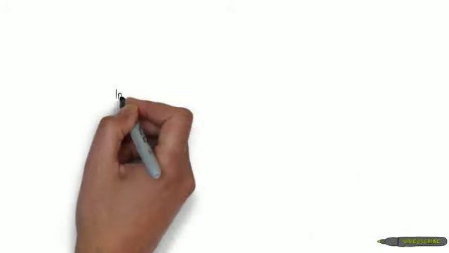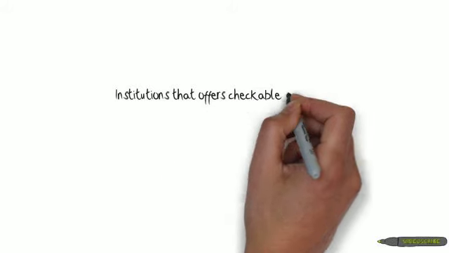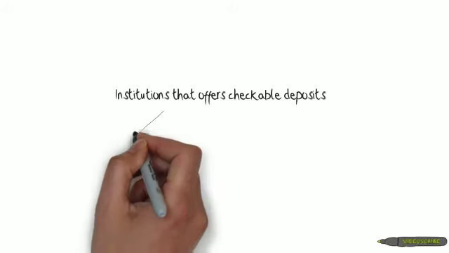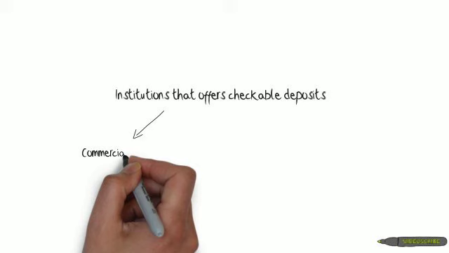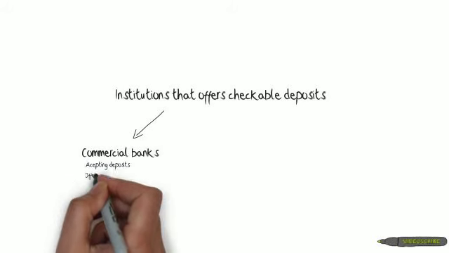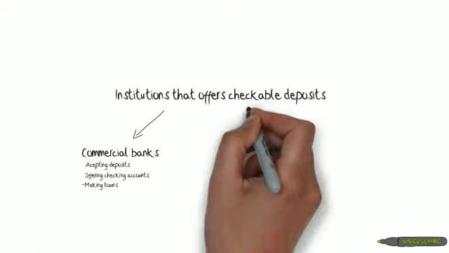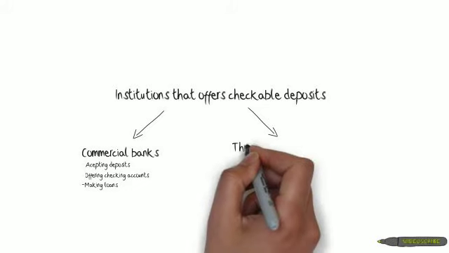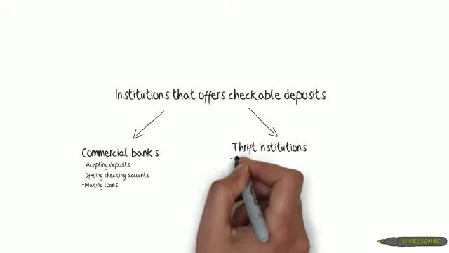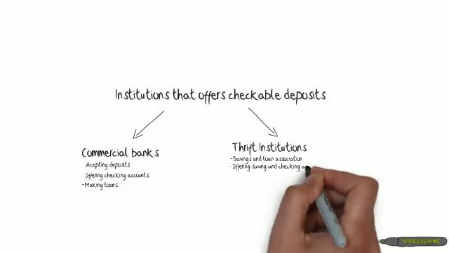Now let's talk about institutions that offer checkable deposits. In the United States, a variety of financial institutions allow customers to write checks in any amount on the funds they have deposited, one being commercial banks, which are firms that engage in the business of banking, accepting deposits, offering checking accounts, and making loans. Another is thrift institutions, which are savings and loan associations, mutual savings banks, or credit unions that offer savings and checking accounts.